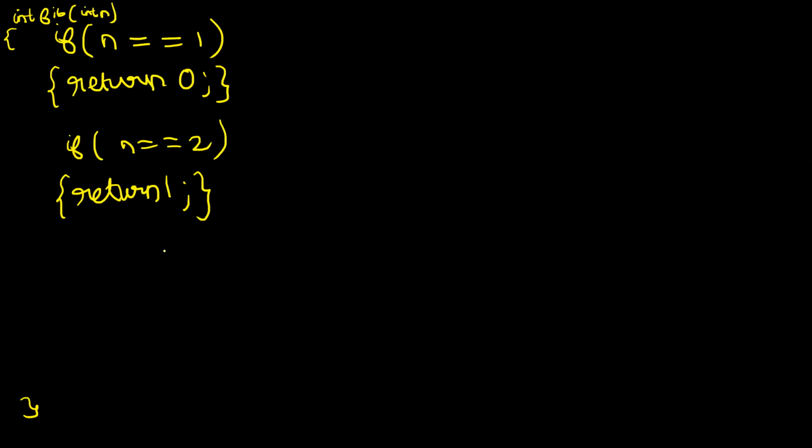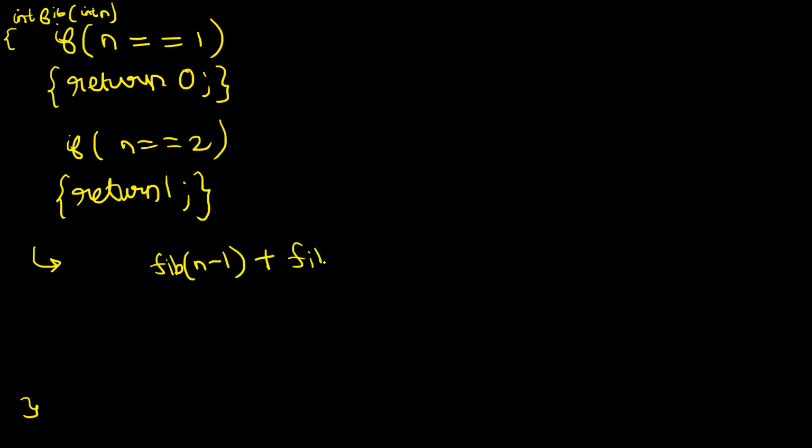Now, when I come to this line, do you agree that we are not standing on a base case? We are not at a base case. If you would have been a base case, now you would have entered and returned. Okay. Now tell me what is the nth Fibonacci term. I know the nth Fibonacci term will depend on the n minus 1 and the n minus 2th Fibonacci term. So what I will say, I will call the function fib of n minus 1 and I will expect this runs magically and gives me the n minus 1th Fibonacci term.